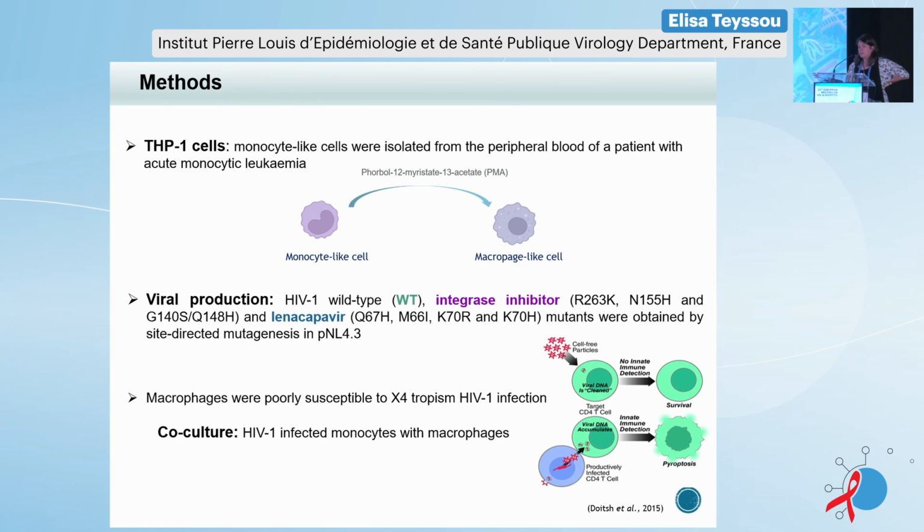However, it has been observed that THP1 cells, when they are differentiated into macrophages, become poorly susceptible to HIV infection. So we made a co-culture model based on the Galloway study, which has demonstrated that activation of inflammasome can also occur in cells not susceptible to infection, simply through direct contact with infected cells.